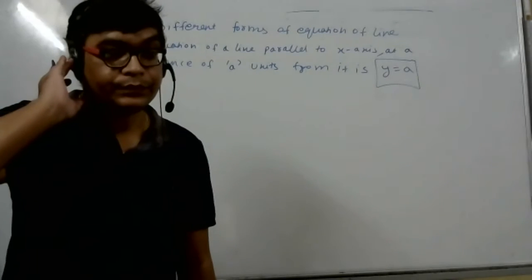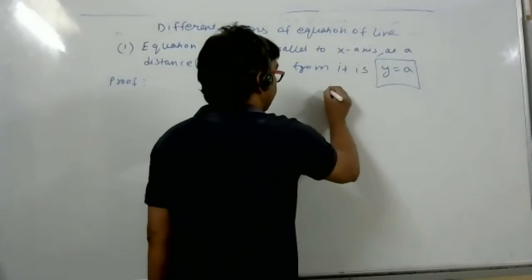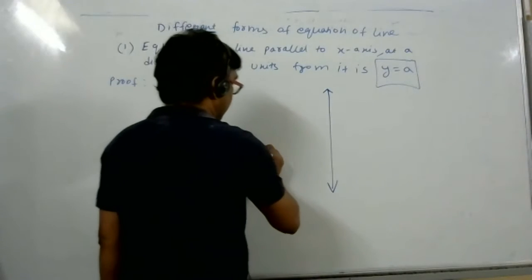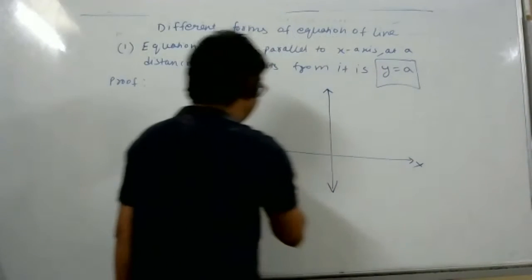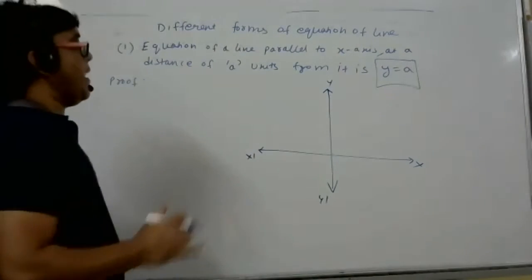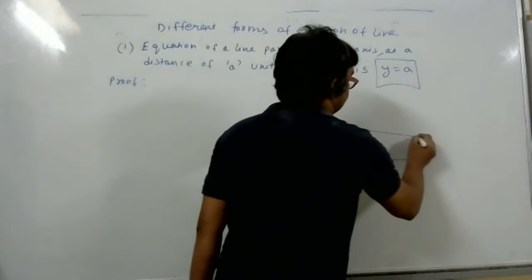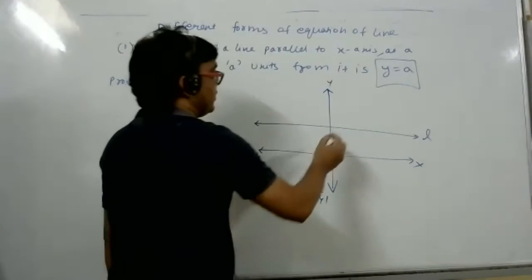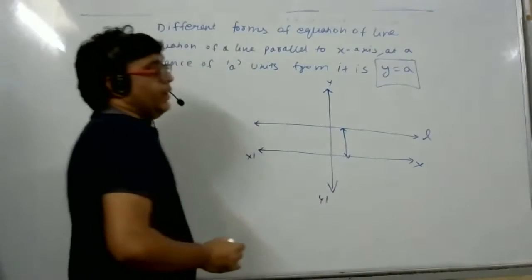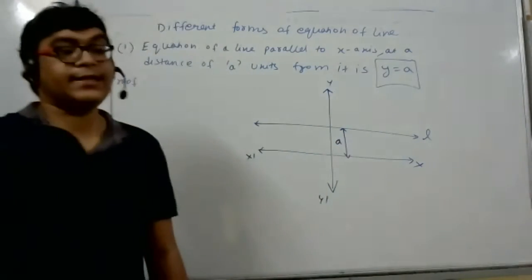Is the proof important for boards? The proof is important to understand. See here, a simple proof. X dash, y dash. What is the line? The line is parallel to the x-axis. This is line L. At how much distance from it? A unit. Do you think line L is a locus?